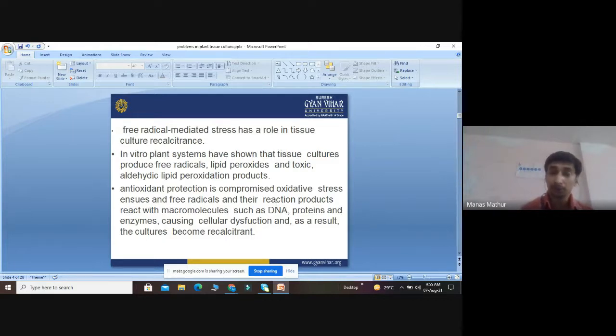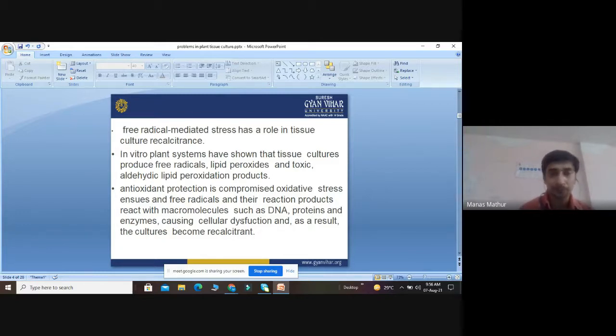So what will they cause? They will inhibit the activity of biomolecules. As a result, they will cause cellular dysfunction, and the culture becomes recalcitrant. So free radical generation is one of the greatest problems in the field of recalcitrance of tissue culture based plants.